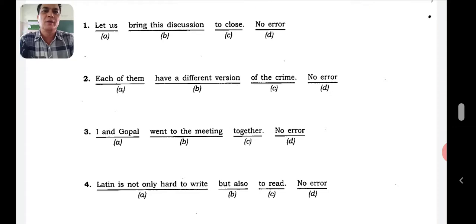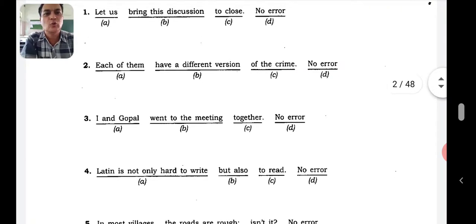I and Gopal went to the meeting together. Now here, whether I should come first or Gopal should come first, that is the question. What will be the answer there? Gopal and I went to the meeting together. So that will be the answer. Let's go to the fourth one.